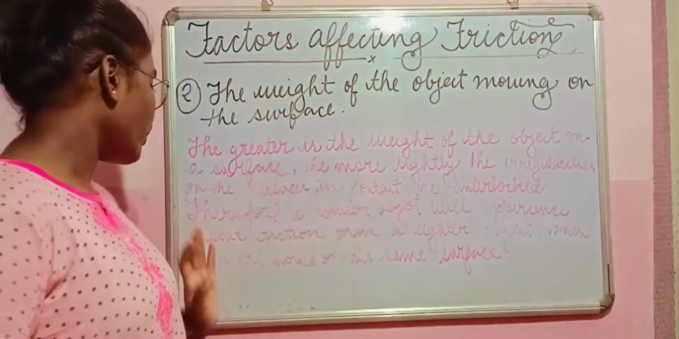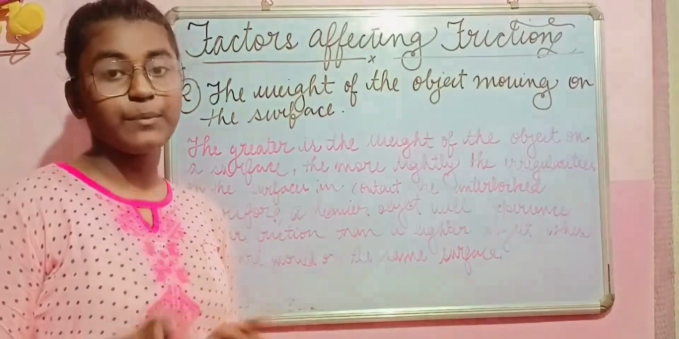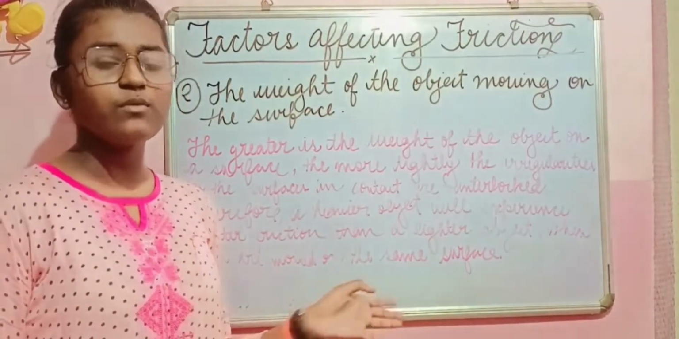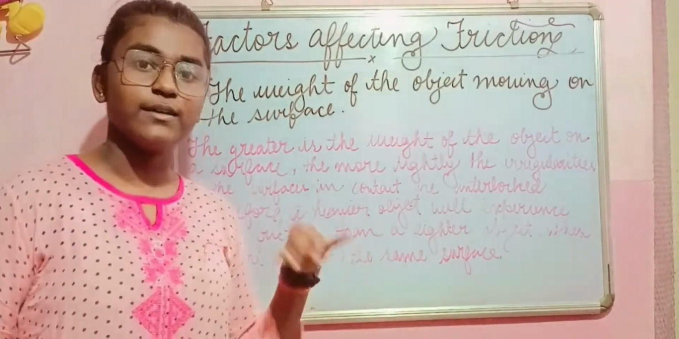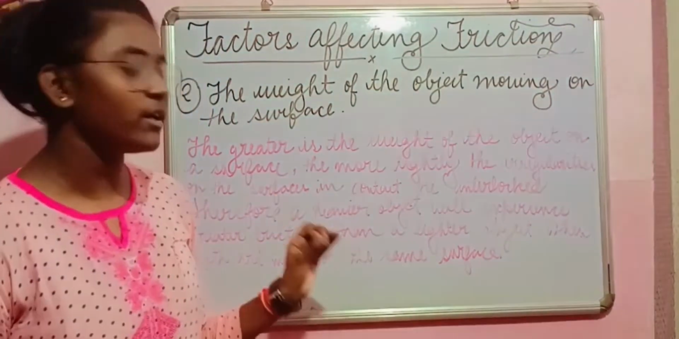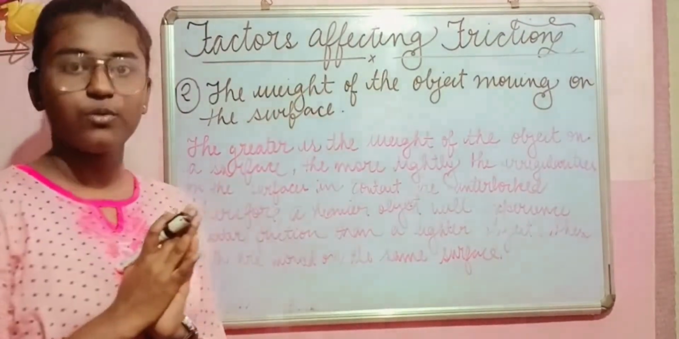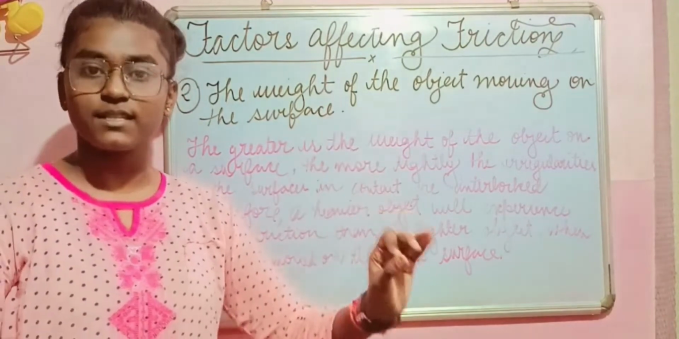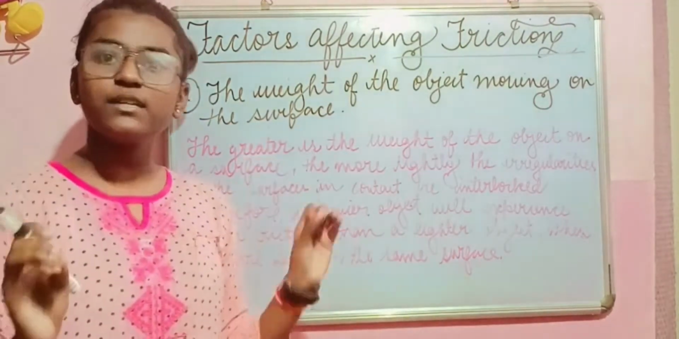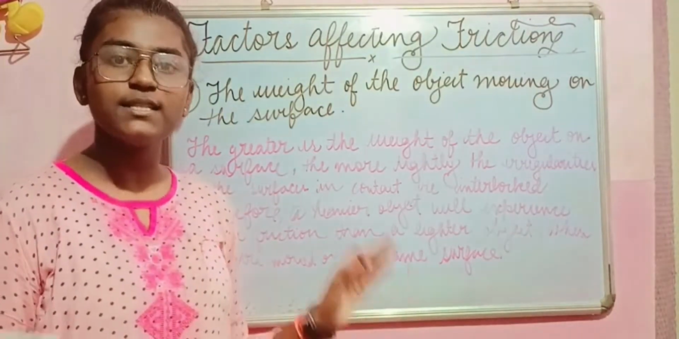So when I told you they have to be on the same surface, if we keep them on different surfaces, it will not match. Some will have greater friction, some will have lesser friction. So you have to move it on the same surface. So from this factor, what do we understand is a heavier object will experience greater friction, but a lighter one will not experience greater friction.